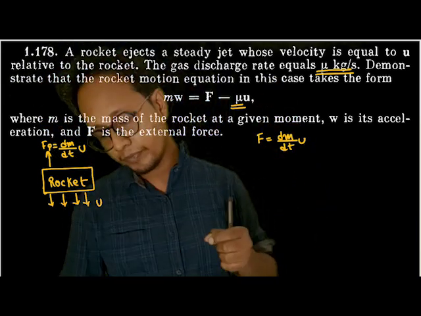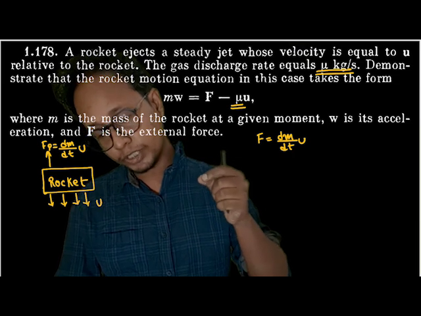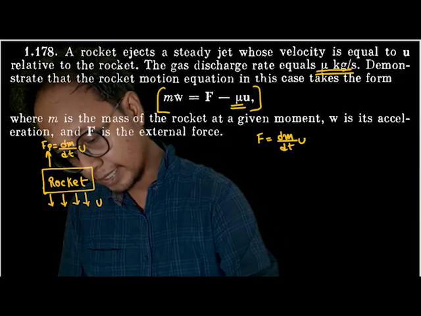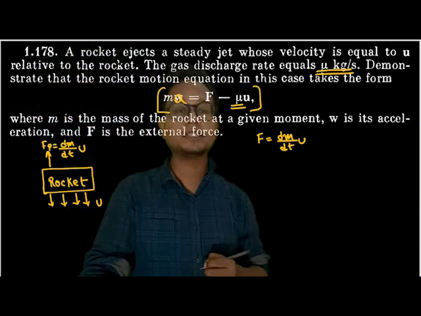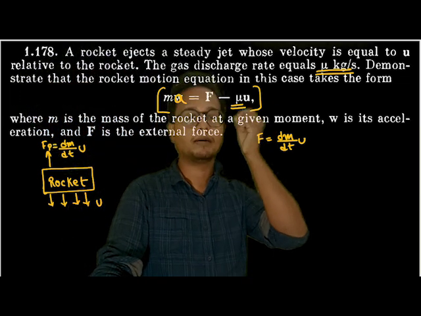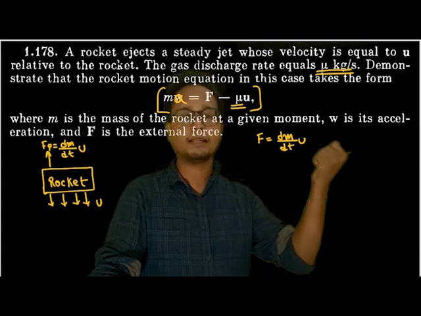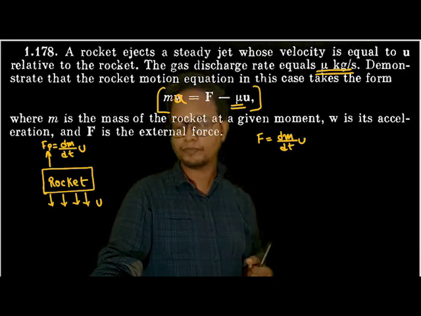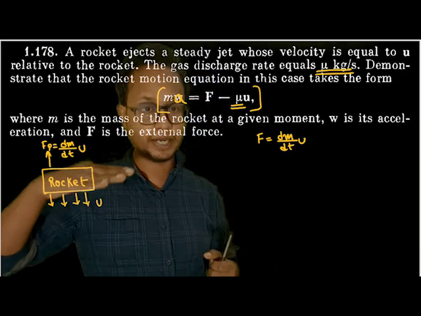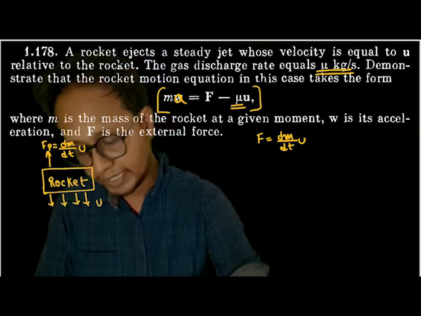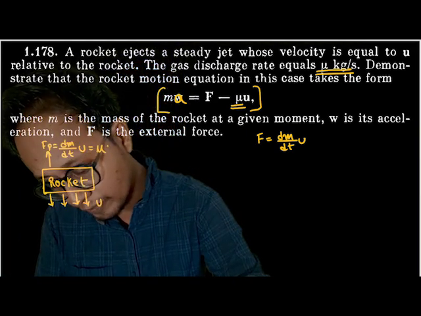The question is saying to demonstrate that the rocket motion takes the form, and we have to prove this equation: mass into acceleration, where w is the acceleration, is equal to force minus mass flow rate into u, where m is the mass, w is the acceleration, and F is the external force. So if the rocket is ejecting gas with velocity u, force of propulsion is dm by dt into u, or in the language of Irodov, mu into u.